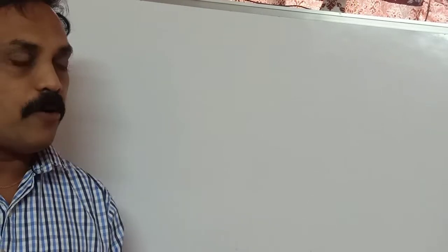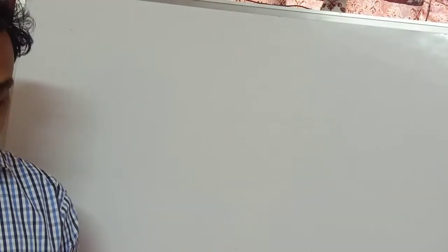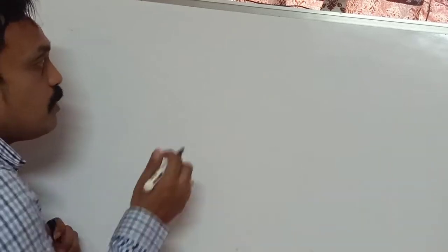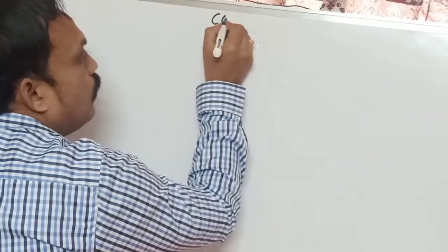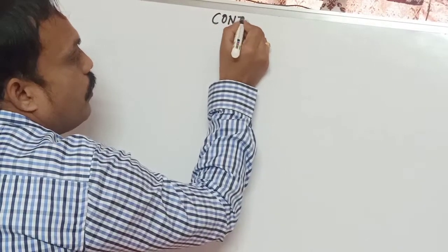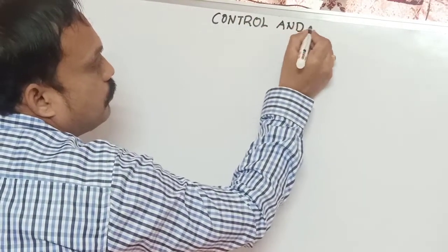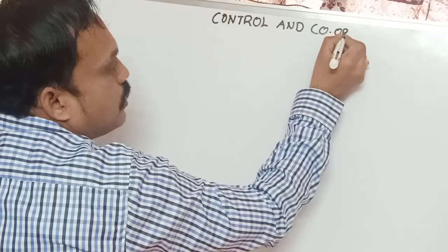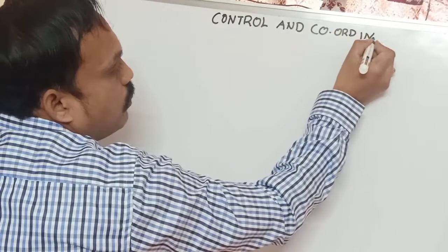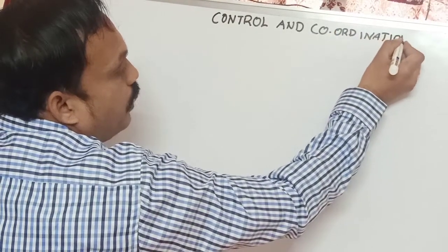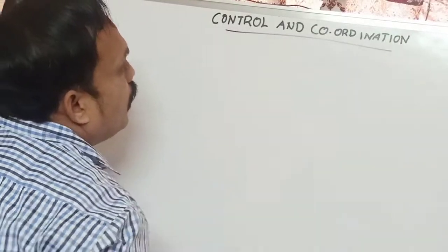For example, we have to take one example. Our chapter name is control and coordination. What are we discussing today? We are discussing control and coordination in plants.